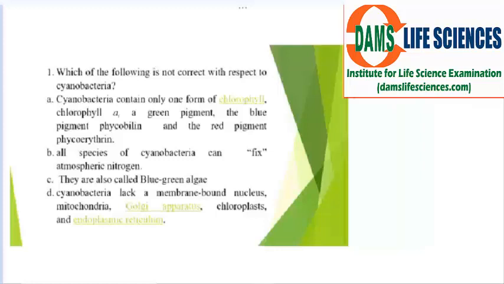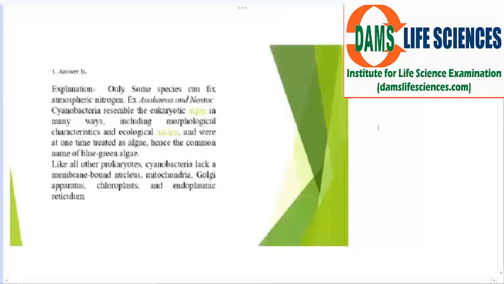Option B says all the species of cyanobacteria can fix atmospheric nitrogen. No, all the species don't fix atmospheric nitrogen. I have discussed this here. Only some species can fix atmospheric nitrogen. Examples are Anabaena and Nostoc.